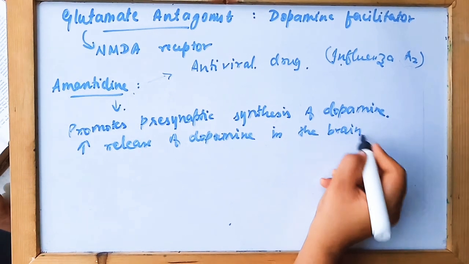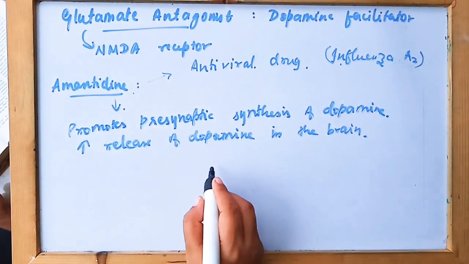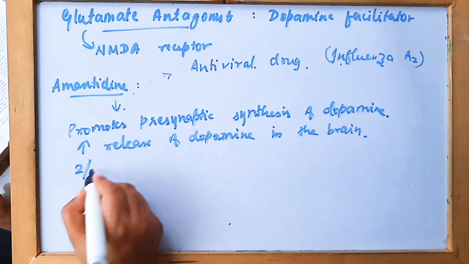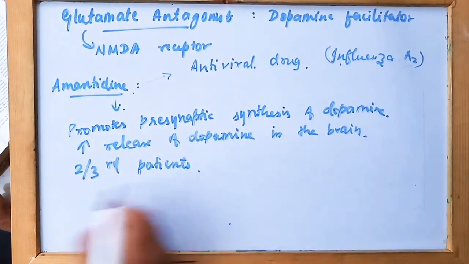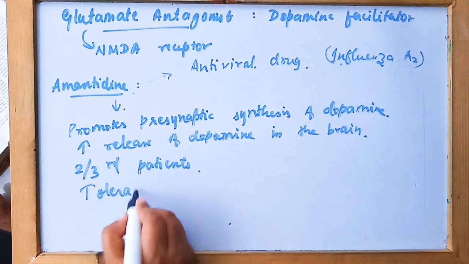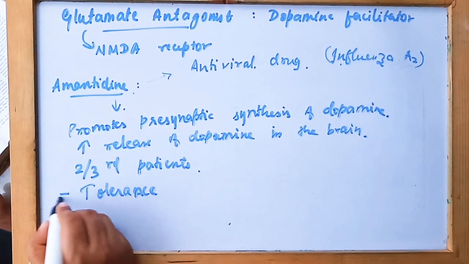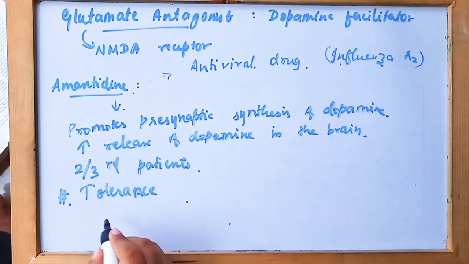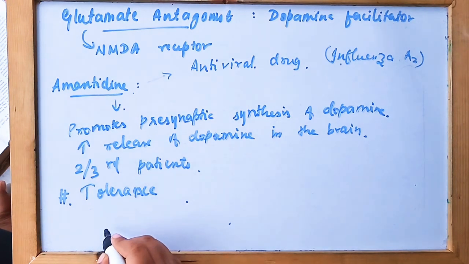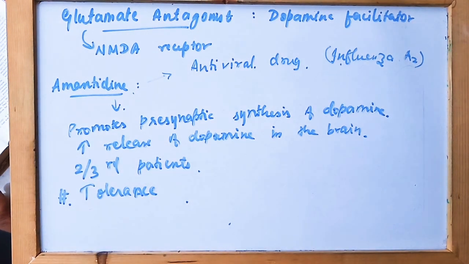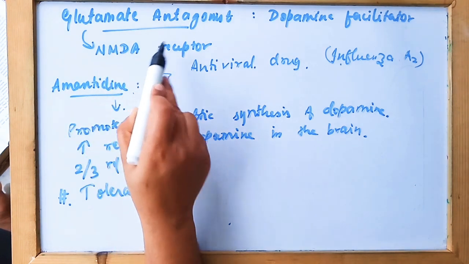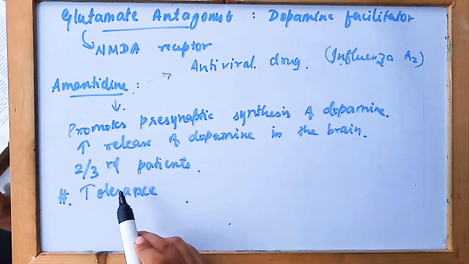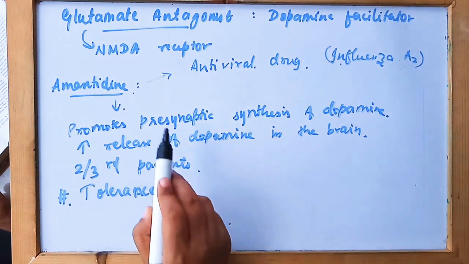But they are seen to be less efficient than levodopa, and only two-thirds of patients respond to these drugs, and tolerance is also achieved quickly with amantadine. Therefore, it is very little used. However, the NMDA type of glutamate receptor acts on the striatal dopaminergic system and exerts its function there.